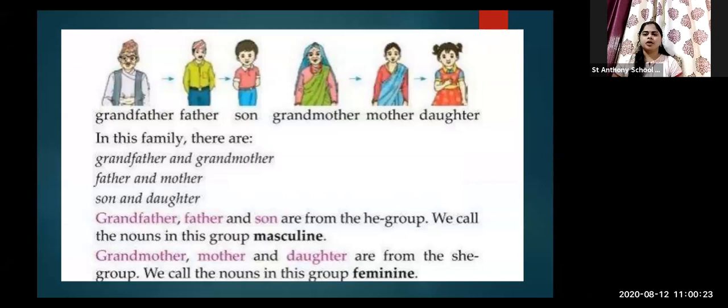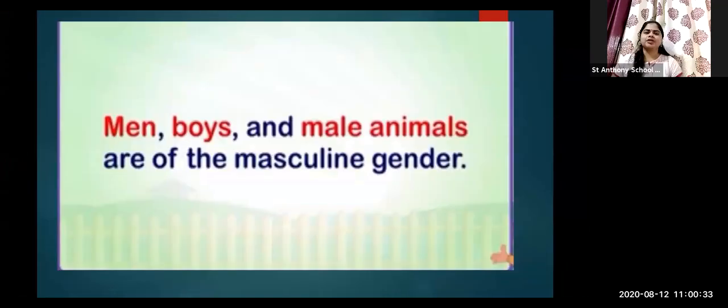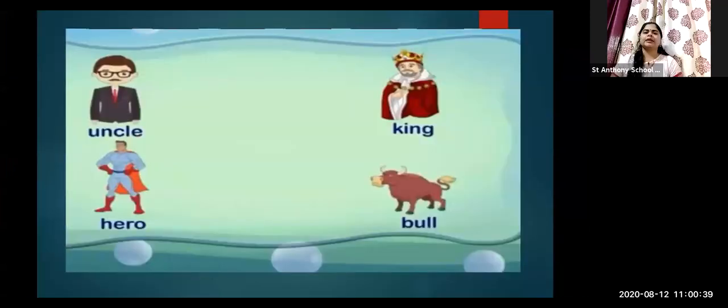The nouns in this group are called masculine. And grandmother, mother and daughter are from the she group and are called feminine. So this is the difference between male and female. Male boys and male animals are masculine gender, like uncle, hero, king, bull. These all are examples of masculine gender noun.